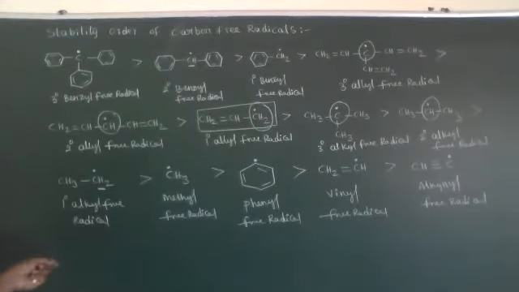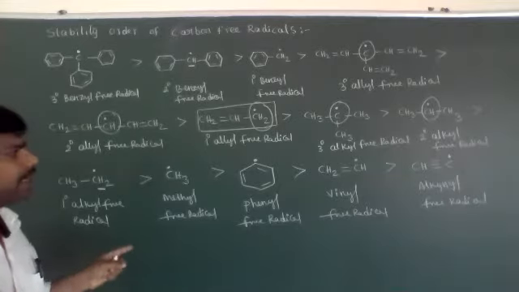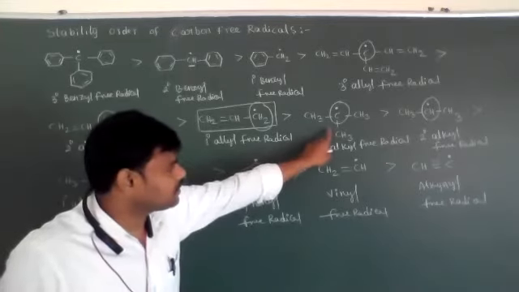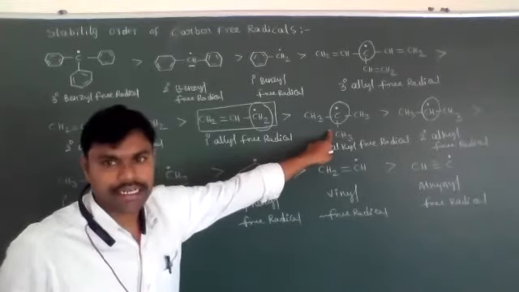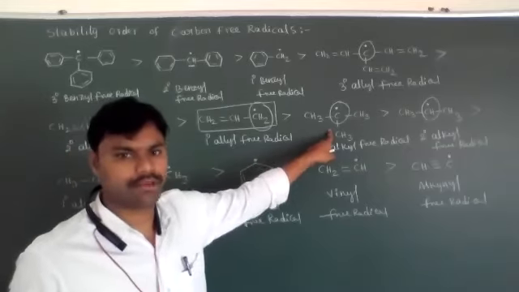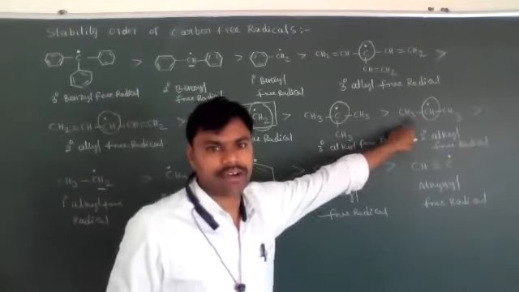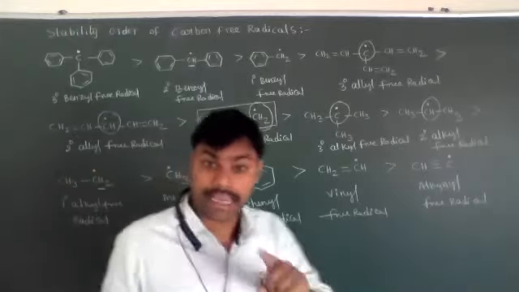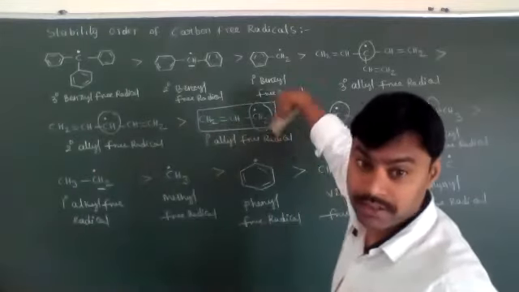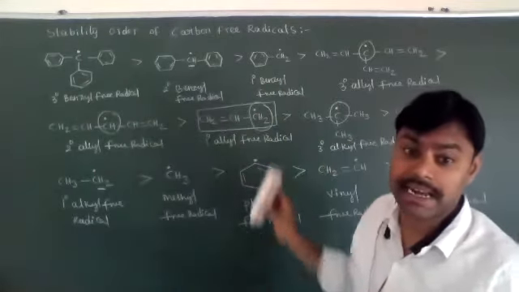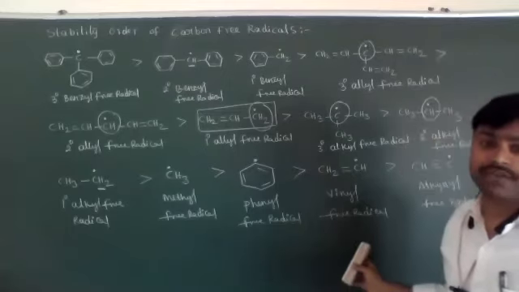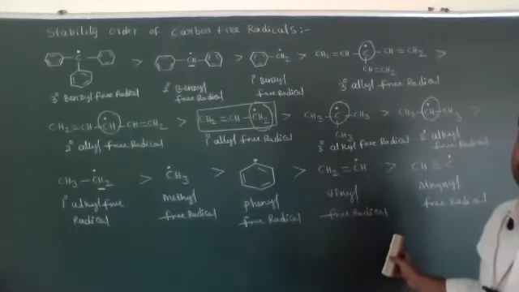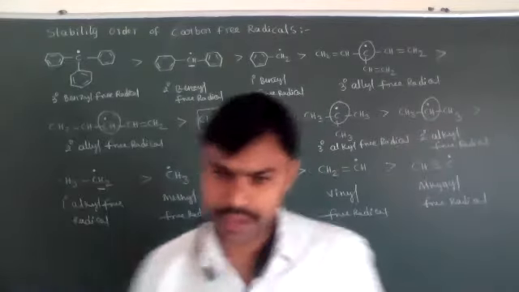This is the complete order. Actually, in your textbooks or any material, they give only the middle order: tertiary alkyl groups are more stable than secondary alkyl groups, and then primary alkyl groups. That only they give. But I gave the total information, the complete stability order, because it is very, very important for the NEET and JEE examinations.